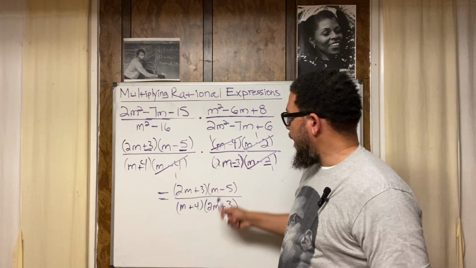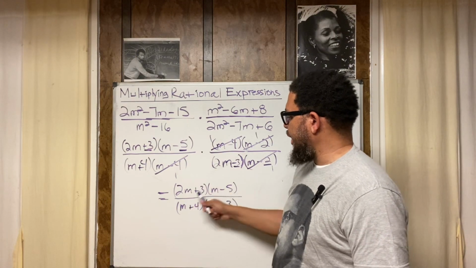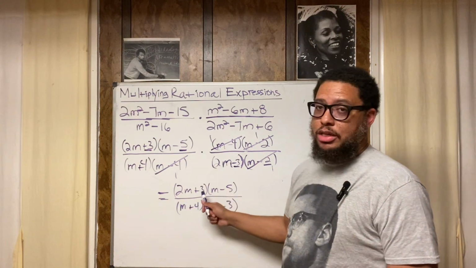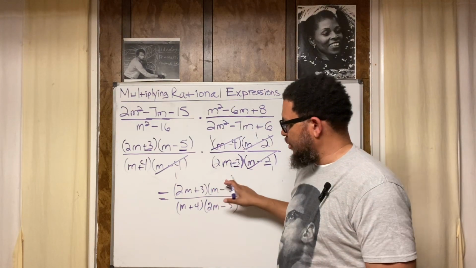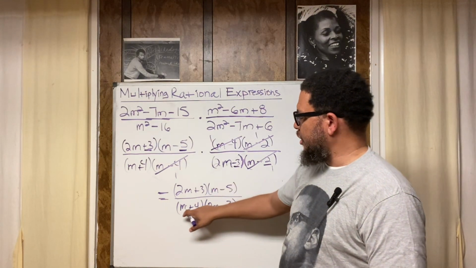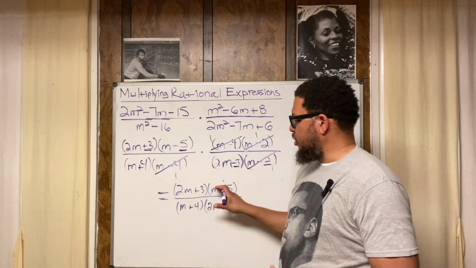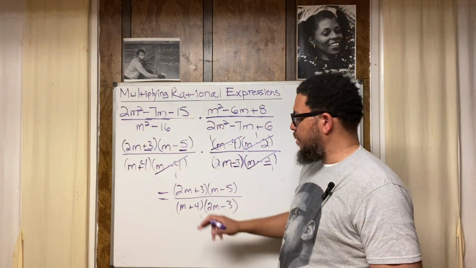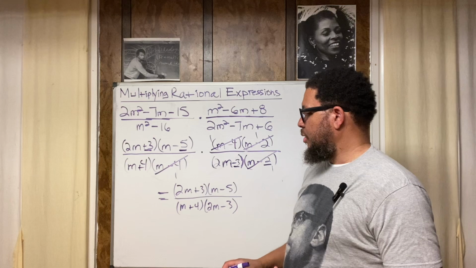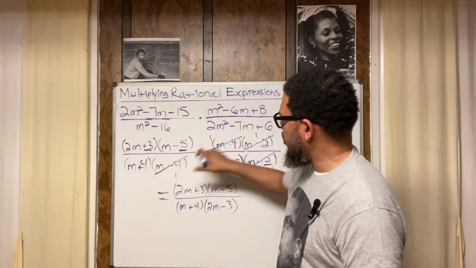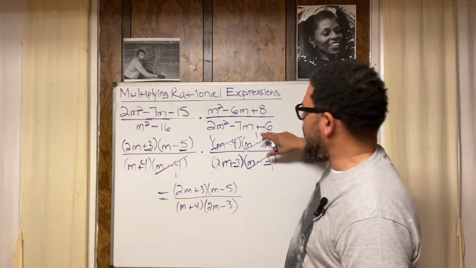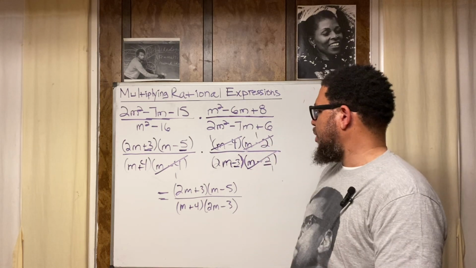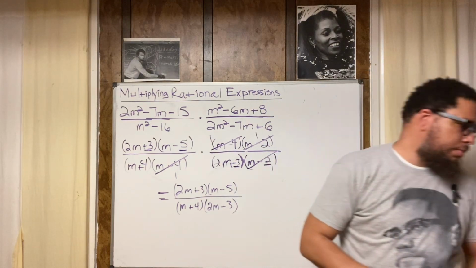Oh, let me say this too. This m and this m cannot cancel with each other, or cannot divide with each other. They can't, because this m is part of a binomial. It's like they're in a relationship together, just like this m is in a relationship here, right? We can't just cancel this m with this m. We can only cancel out whole binomials. The whole m minus 4 cancels with the whole m minus 4. This whole m minus 2 cancels with this whole m minus 2, right? That's all we can do.